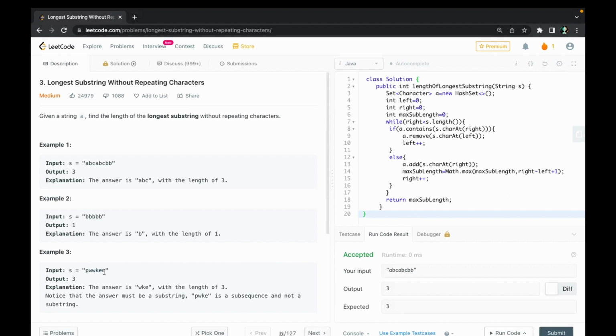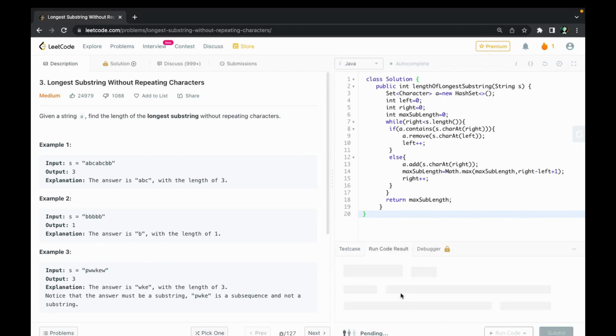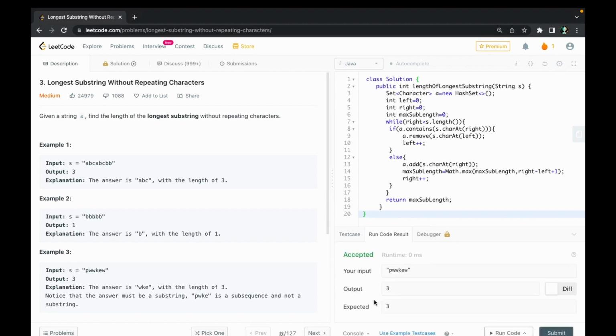Let's run this test case also. Yeah, it is also working fine. Now let's submit.